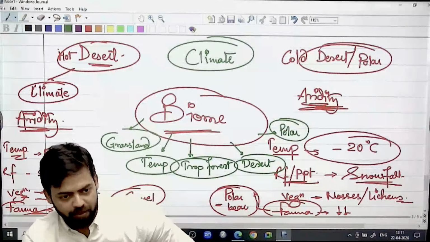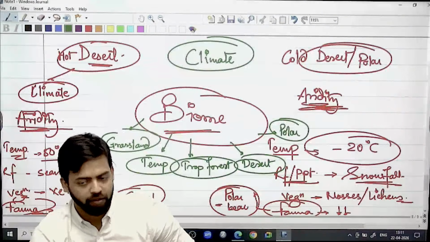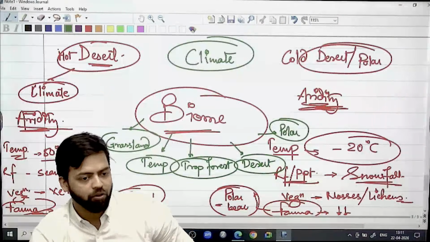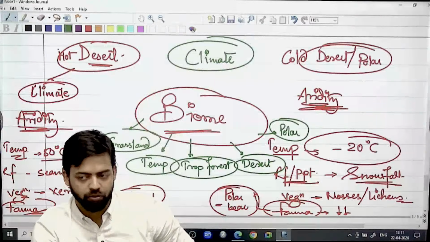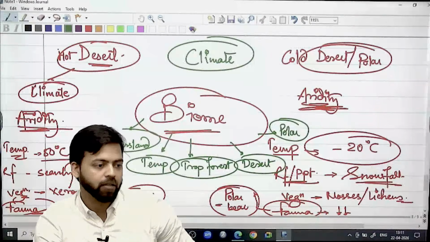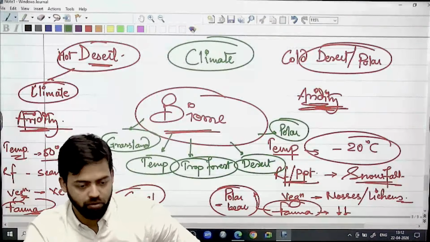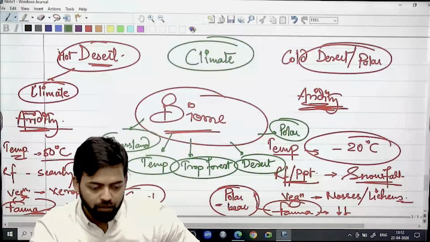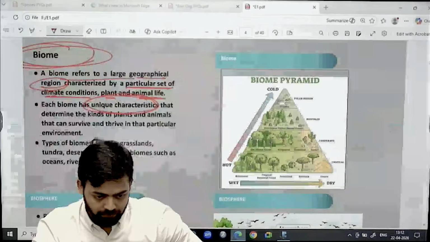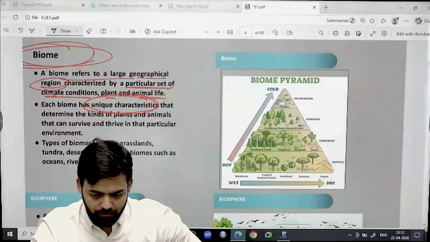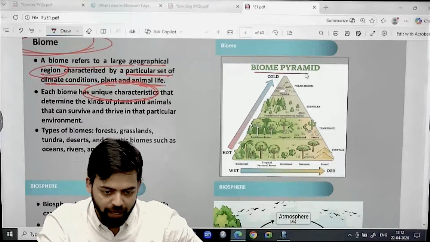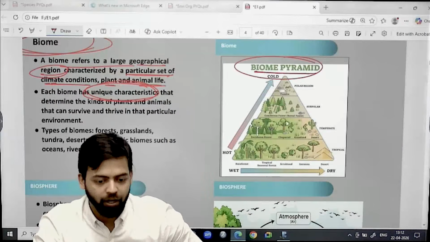There will be less temperature. Precipitation will be in the form of snow. In Kilimanjaro we have seen, that is situated in the equator, but at 5,000 meters high, there is going to be snow there. Biodiversity will decrease, and this is the biome pyramid related to biodiversity.